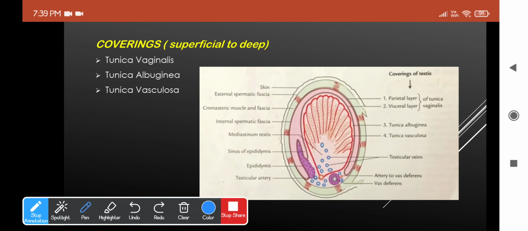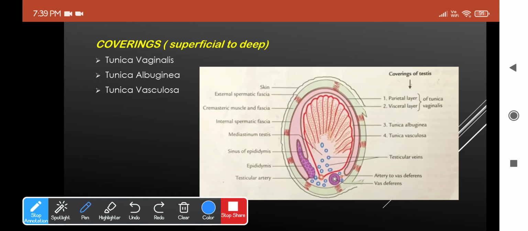I'll change color. So this will be the tunica albuginea, which is found deep to the visceral layer of the tunica vaginalis. Okay, and this is, as I said, a thick, dense layer of fibrous tissue enclosing the testis, and this will be completely enclosing the testis, unlike the tunica vaginalis, right?